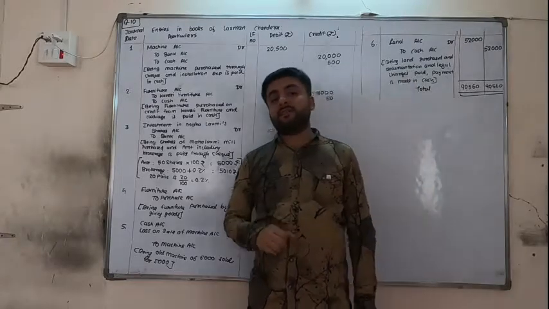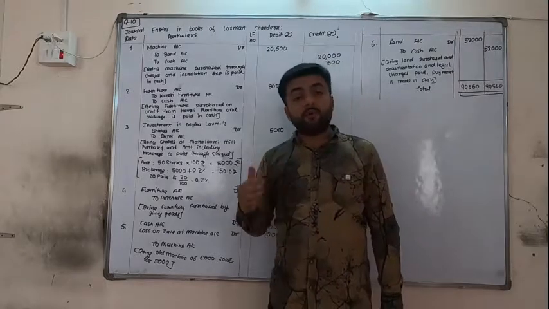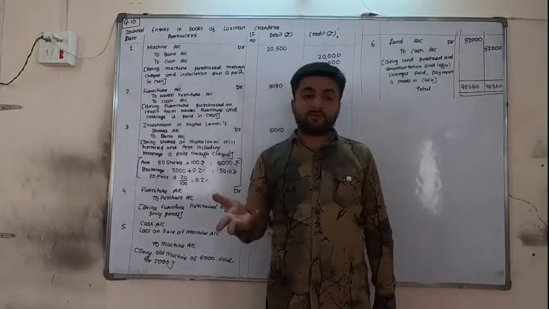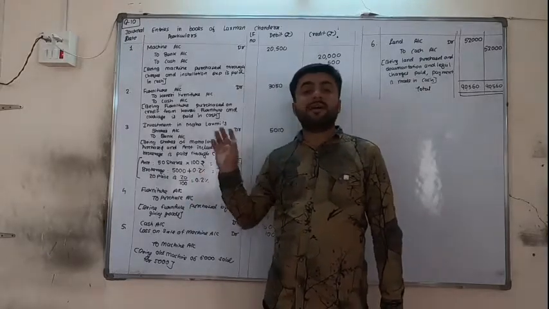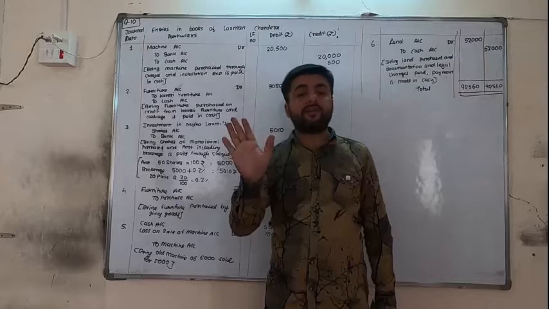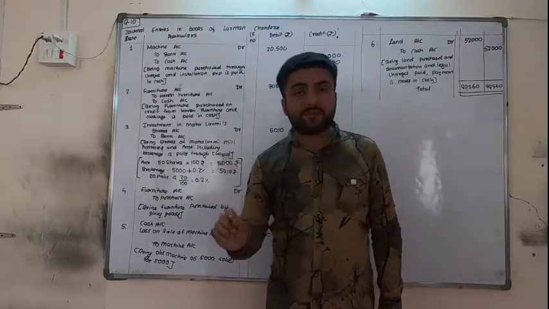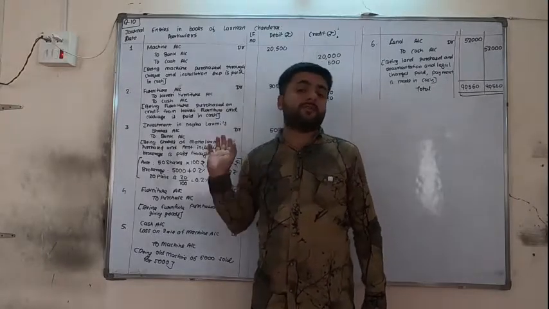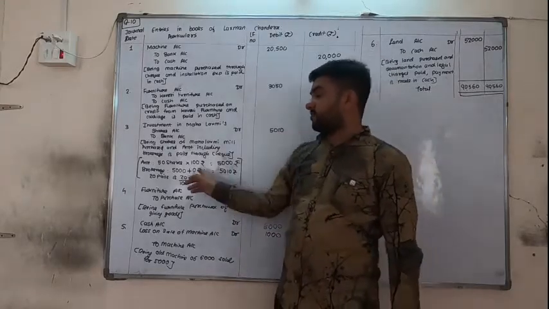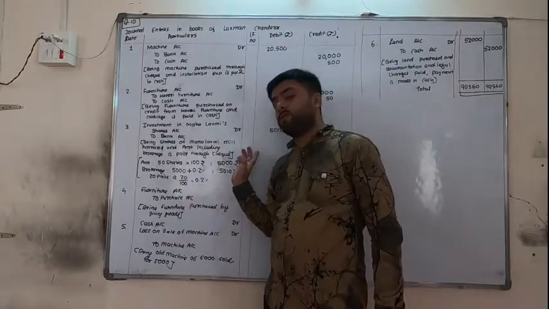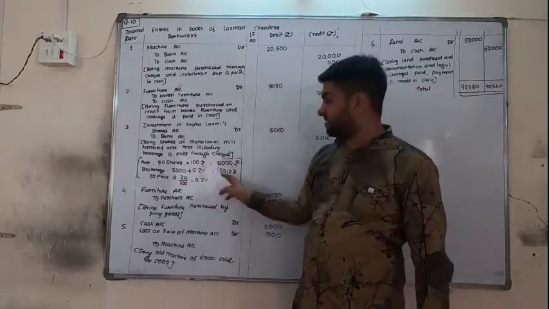Now how you will decide the amount? 50 shares are there, 100 rupees per share, so 5,000. Brokerage is added, but how much? Paisa means percentage. But 20 paisa is given, so directly don't take 20% or 2%. 20 by 100 is 0.2. If it is 8 paisa, then 8 by 100, so 0.08 percentage. If it is 5 paisa, then 5 by 100, then 0.05 percentage. So it is 20 paisa, so 20 by 100, so 0.2 percentage. So 5,000 plus 0.2 percentage is added, so 5,010.